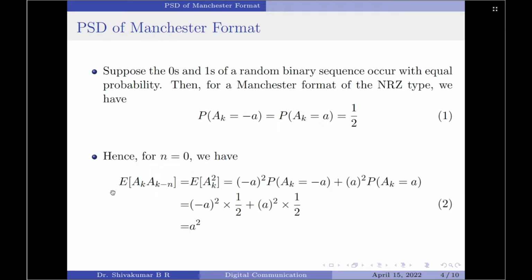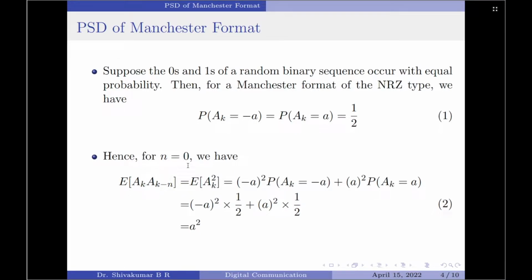We should note the autocorrelation function is given by the expectation of ak into a of k minus n. Just like what we have done for the polar format, we will once again solve this for n equal to 0 and not equal to 0. I'll start with n equal to 0 first.